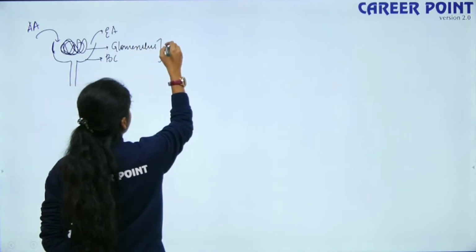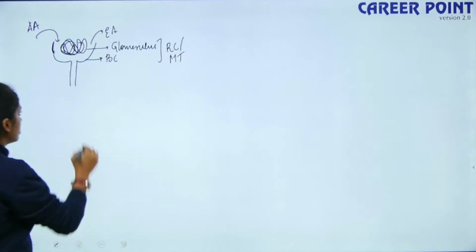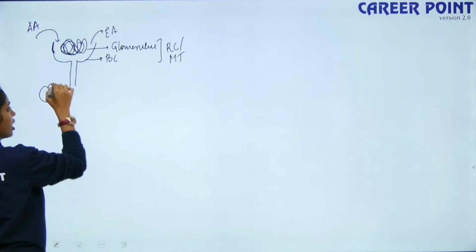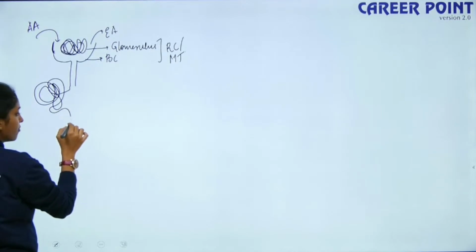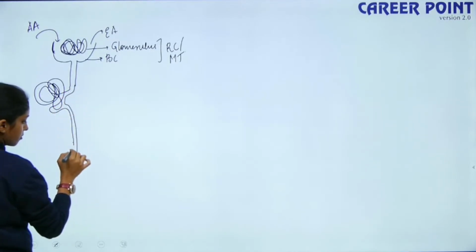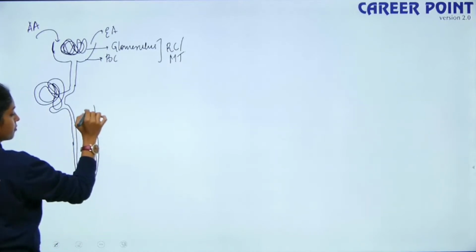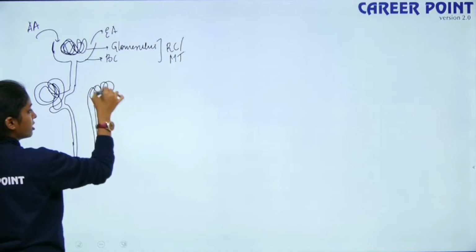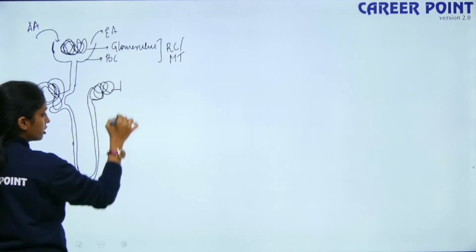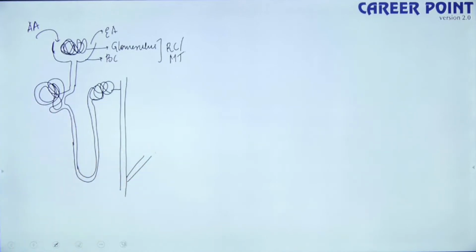So, together it is my renal corpuscle or my Malpighian tubule. This opens into a highly coiled structure and then we have the loop of Henle, right? And then I have another coiled structure here, which further opens into my collecting duct, right?